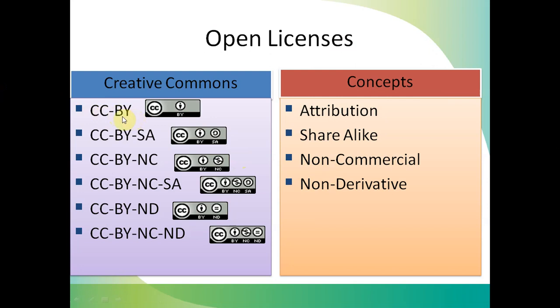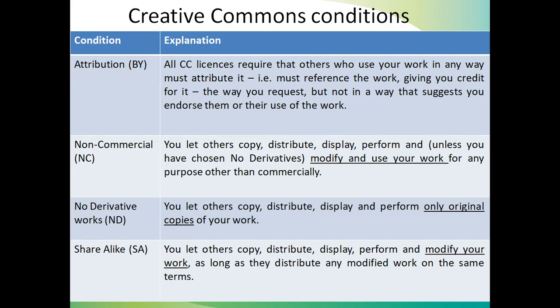CC BY means that if my content has this open license, anybody can use my content, but when he or she uses it, they will give credit to me. They will write in the reference that it has been taken from me, or from this journal, this page number, this volume, and these are the authors of this work.